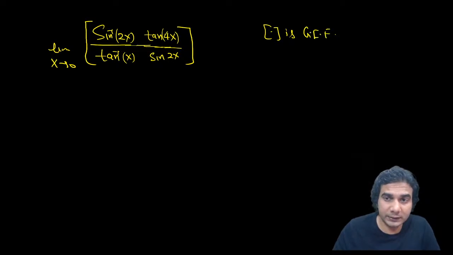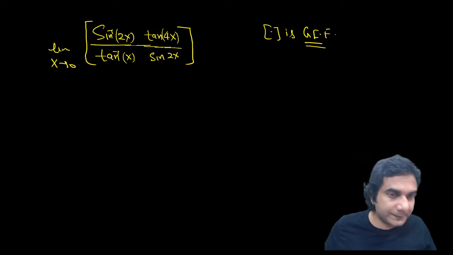Try to find this. Think about it. What could be the answer? It's a very, very good question.